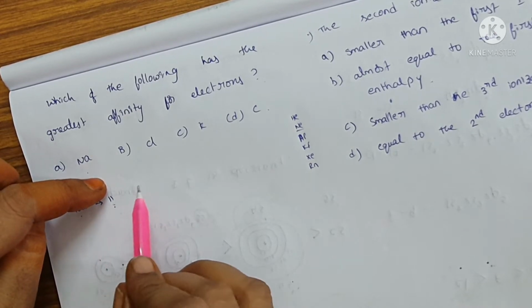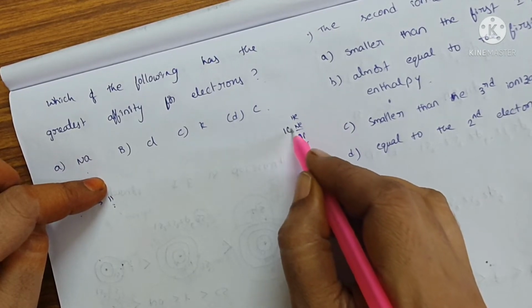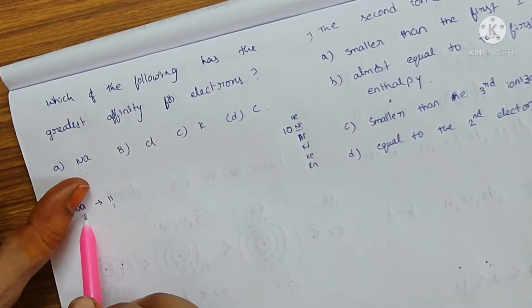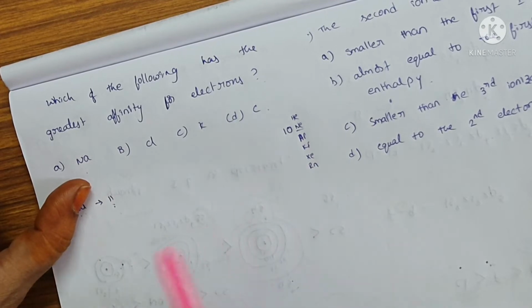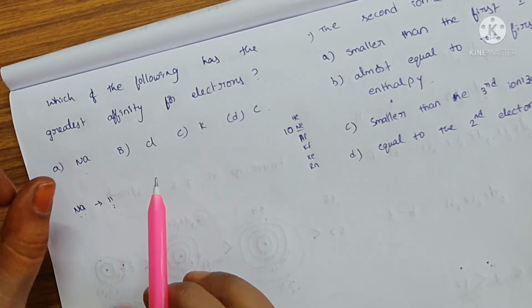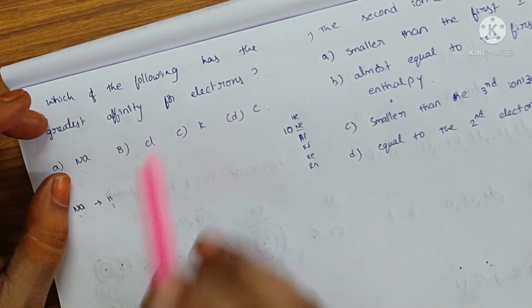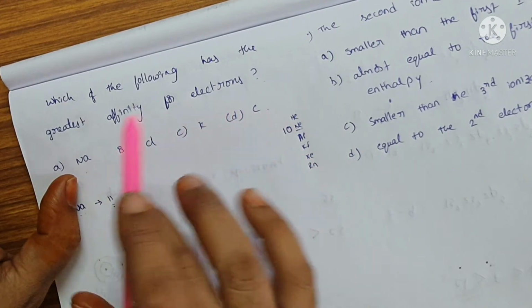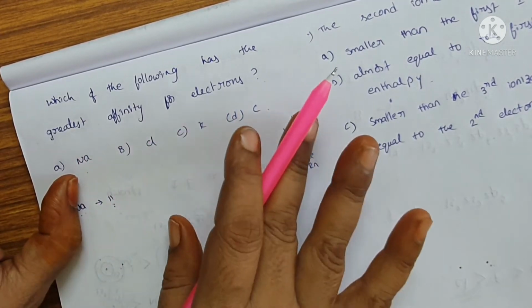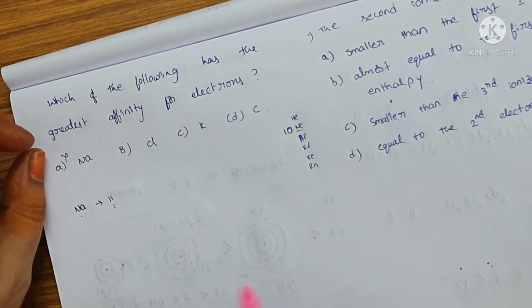Atomic number is nothing but the number of electrons. The neon electronic configuration is 10. So to get the stability of inert gas configuration, it should release one electron. So it doesn't want any electrons, so it doesn't have affinity for electrons. So sodium is not correct.